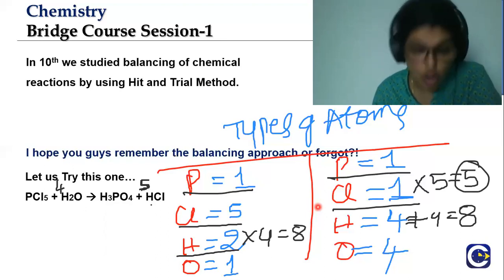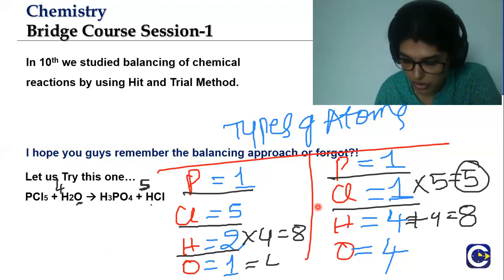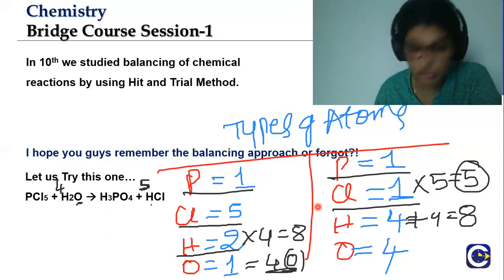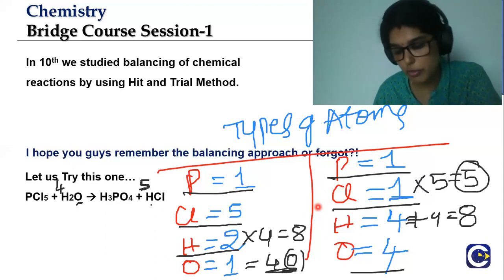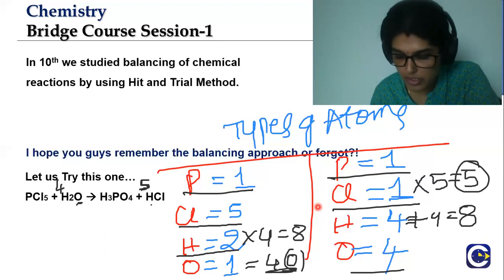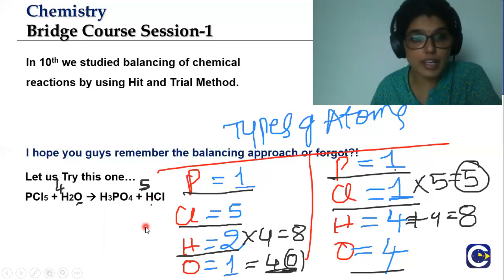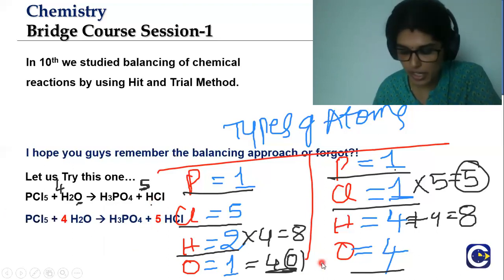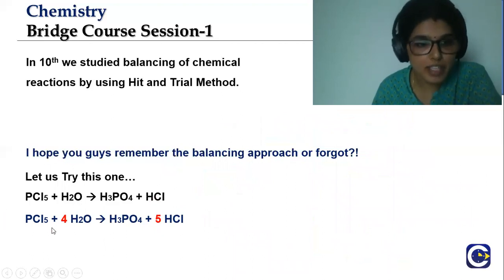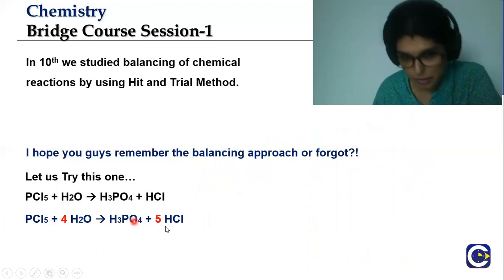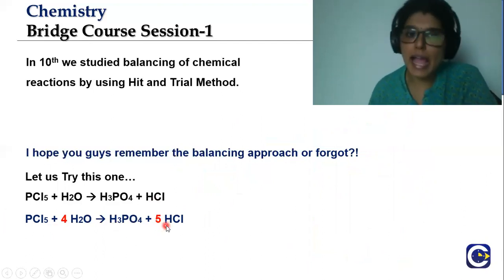But now the number of oxygens has also increased. There are in total 4 oxygens after fixing, and there are 4 on the product side. So now if you see, the number of phosphorus is 1 and 1, right? The chlorines are 5 and 5, hydrogen is 8 and 8, and oxygen atoms are 4 and 4. Now it is balanced. So if I call it a balanced equation, this is what I will get: phosphorus pentachloride plus 4H2O gives rise to H3PO4 and 5 hydrochloric acid molecules.